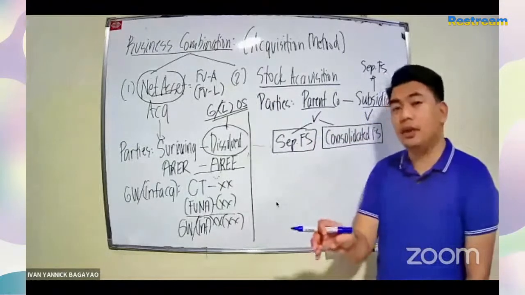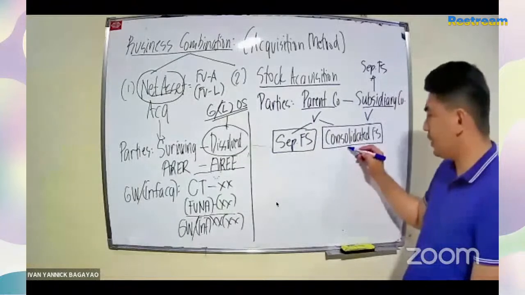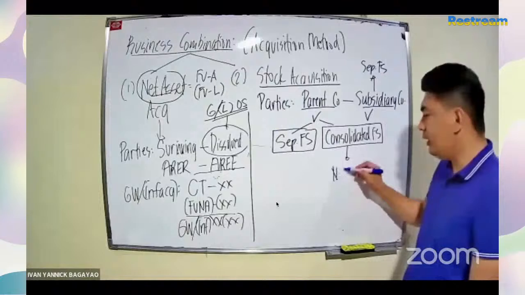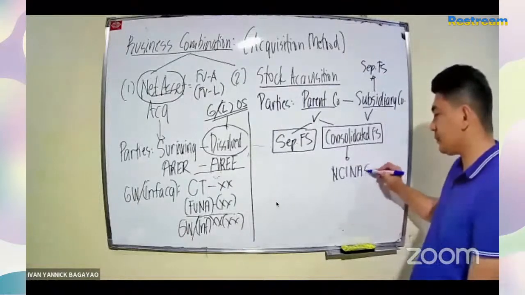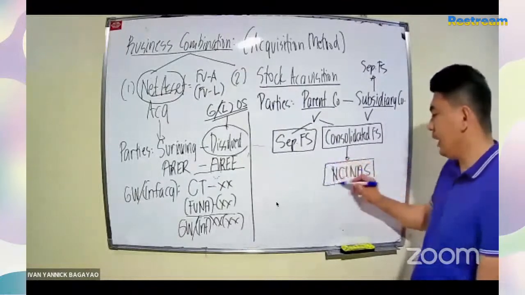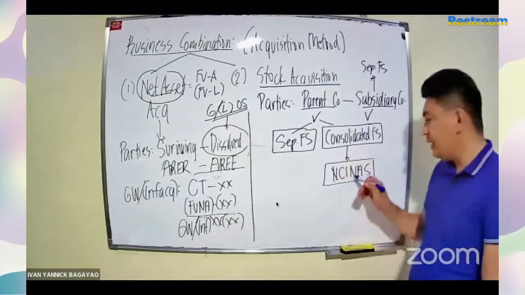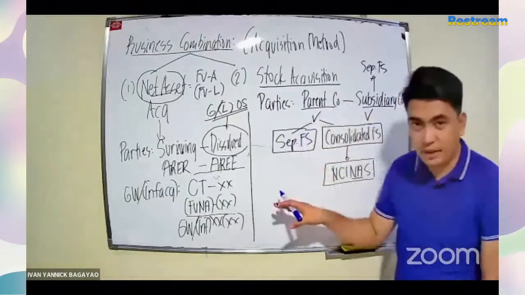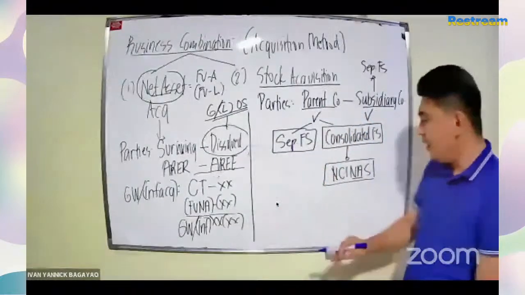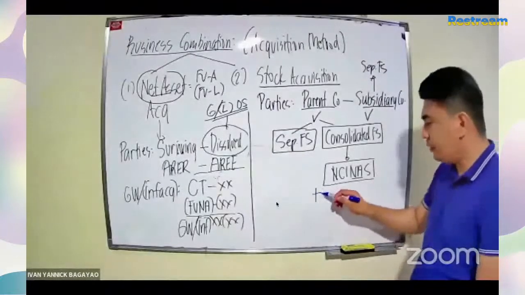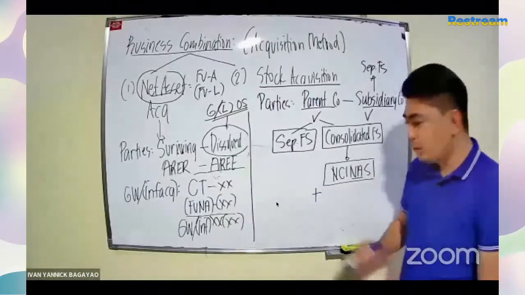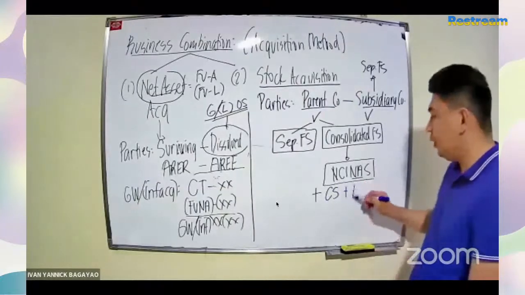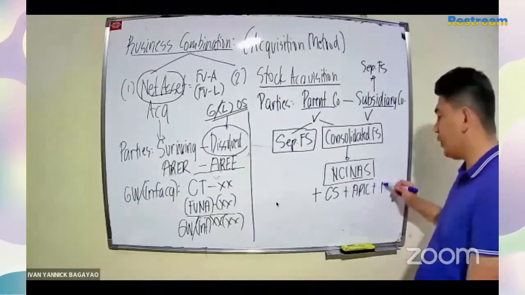What if partially owned? So kapag partially owned, sa consolidated FS, dito natin nakikita at pine-present ang tinatawag nating NC-NAS. This is known as the non-controlling interest in the net asset of the subsidiary. Yan yung hindi kay parent company, yan yung sa mga others. And NC-NAS is part of the shareholders' equity. So dinadagdag natin sa NC-NAS yung Conso common stock, Conso APIC, and of course, Conso RE.